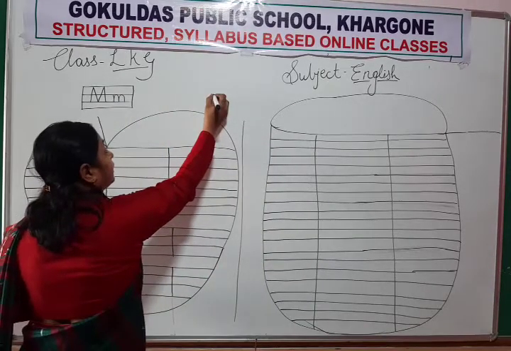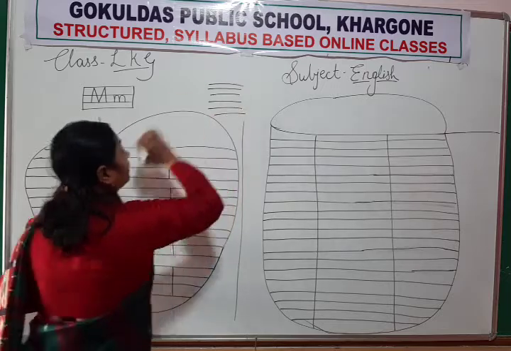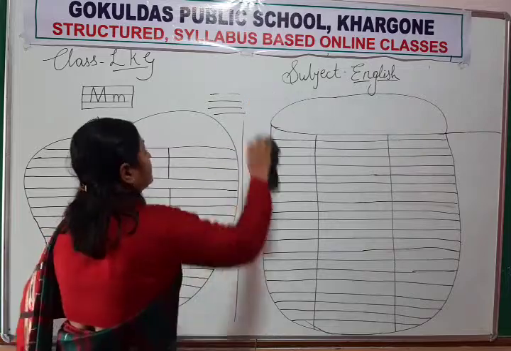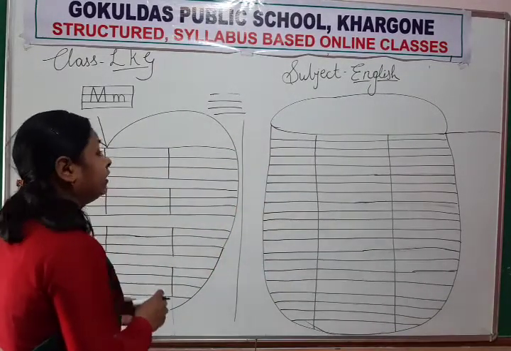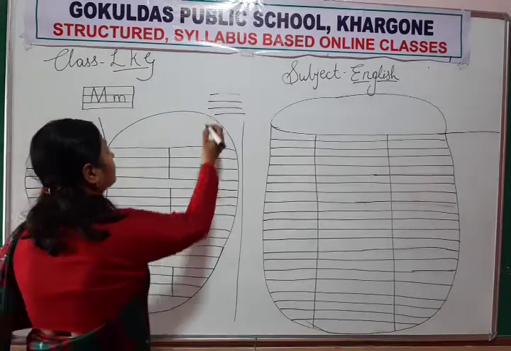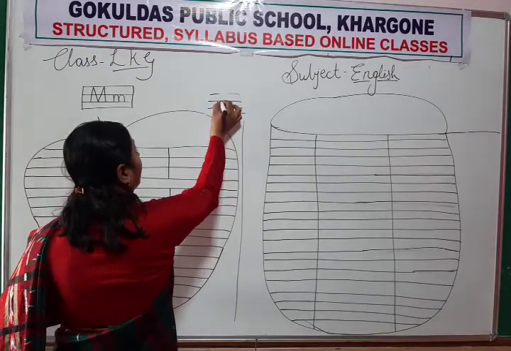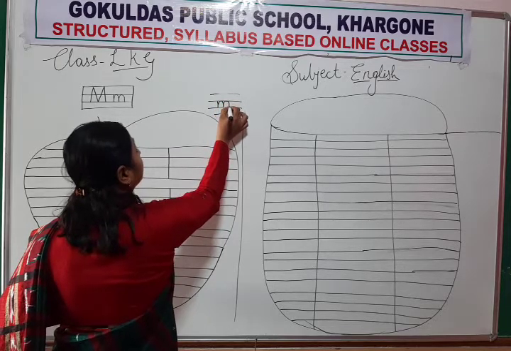We will write only in 2 lines. Always small letters are written in 2 lines only. So how will you write? Standing line, then up, curve and down, then up, curve and down.